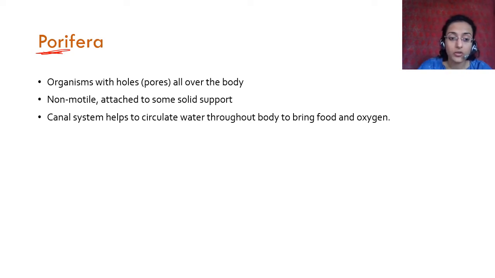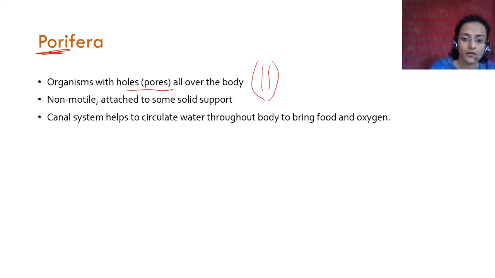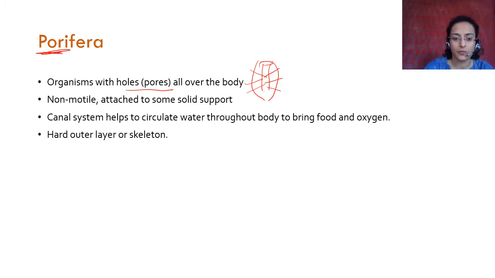So what they do is, they are very simple animals. There is a canal system. Using these pores that are found all over the body, there is a canal here which allows for movement of water to and fro the body, which brings in food and oxygen, right?